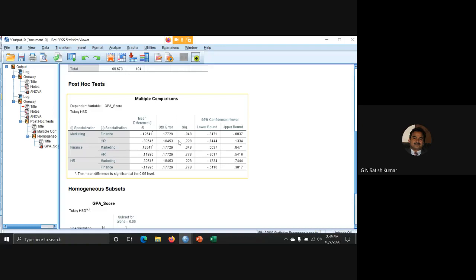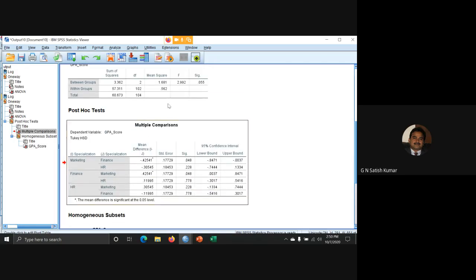Marketing and finance, it is showing there is a difference. Marketing and HR is not showing any difference. Finance and marketing, there is a difference again. Finance and HR, there is no difference. HR people and marketing people are not having any difference. HR and finance also, there is no difference. So even though you are able to see here there is a difference, this may not be significant overall. That's why the system is saying overall there is no difference between the groups. So you can ignore this small difference.